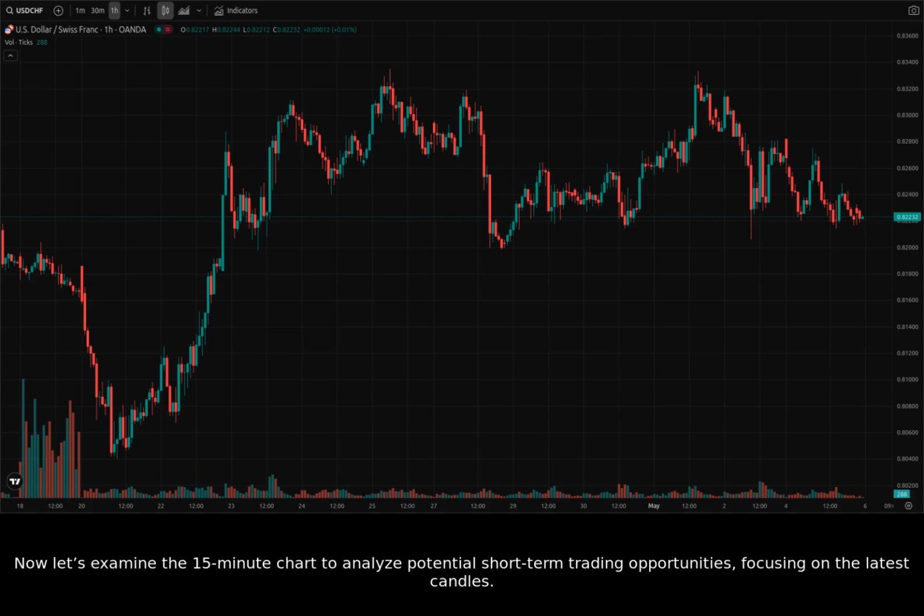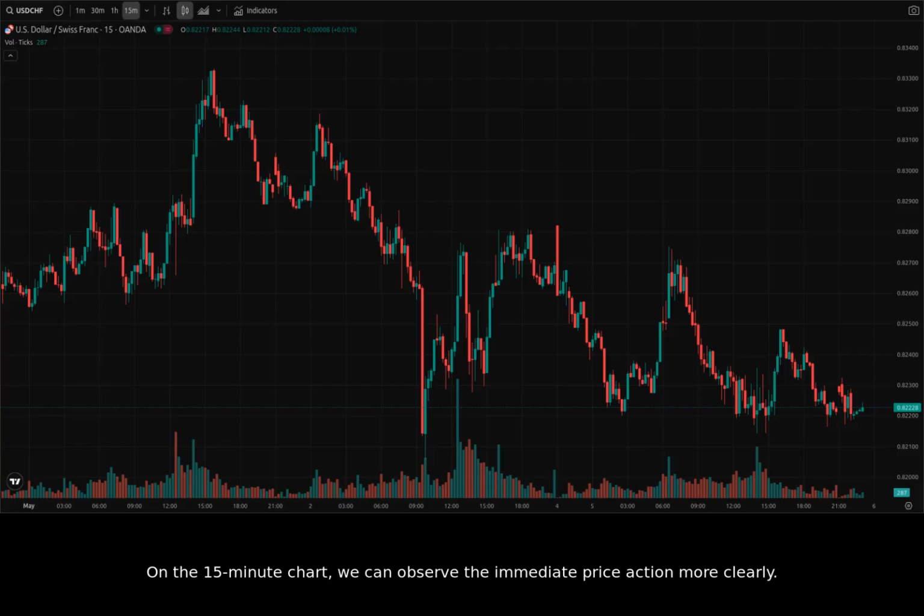Now let's examine the 15-minute chart to analyze potential short-term trading opportunities, focusing on the latest candles. On the 15-minute chart, we can observe the immediate price action more clearly. We see some consolidation around the 0.8240 level, followed by some choppy trading. The short-term trend appears to be slightly bearish at the moment, but we need to watch for any potential reversals.